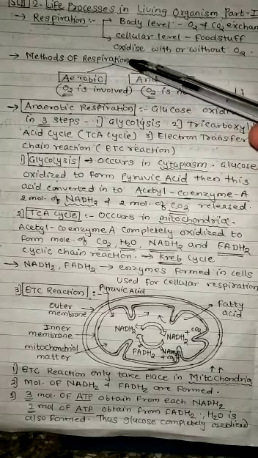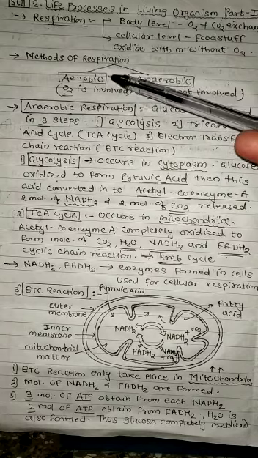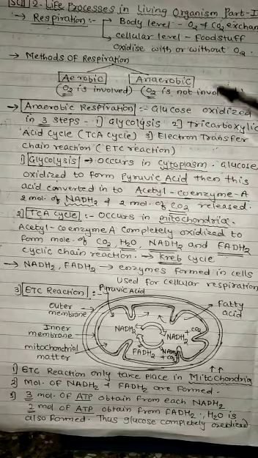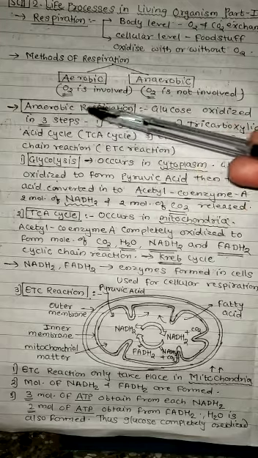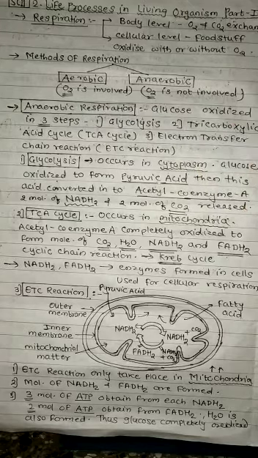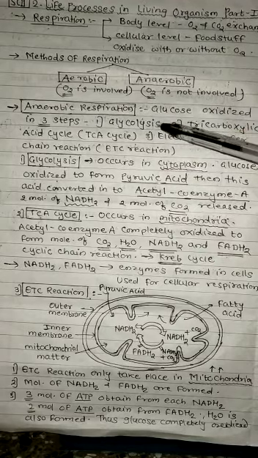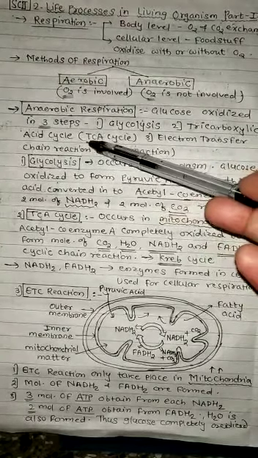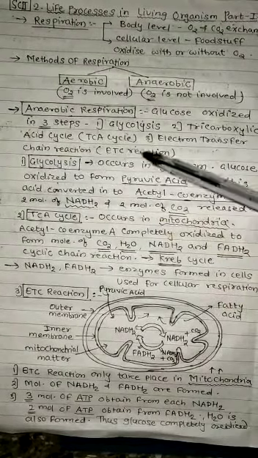Then the methods of respiration. There are two methods of respiration, aerobic and anaerobic. Aerobic means it involves oxygen. Anaerobic, oxygen is not involved. Then in this chapter we see first anaerobic respiration. So anaerobic respiration takes place in 3 steps. In this respiration glucose is oxidized in 3 steps, that is glycolysis, tricarboxylic acid cycle, also known as TCA cycle, and electron transfer chain reaction, that is ETC reaction.